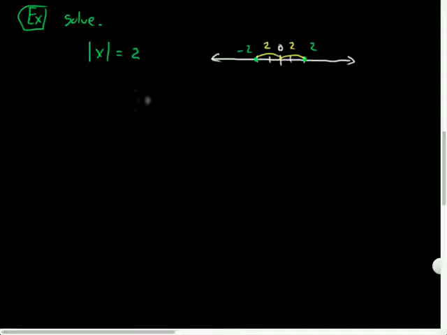Either, and this is what we do with absolute value equations, we break it up. And usually I say, break it up.